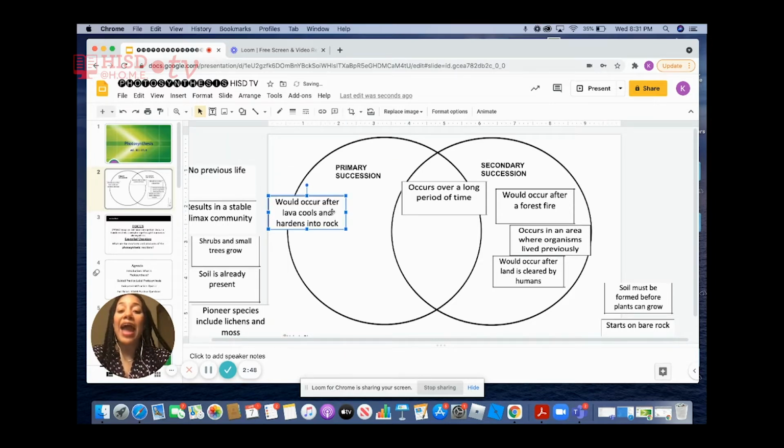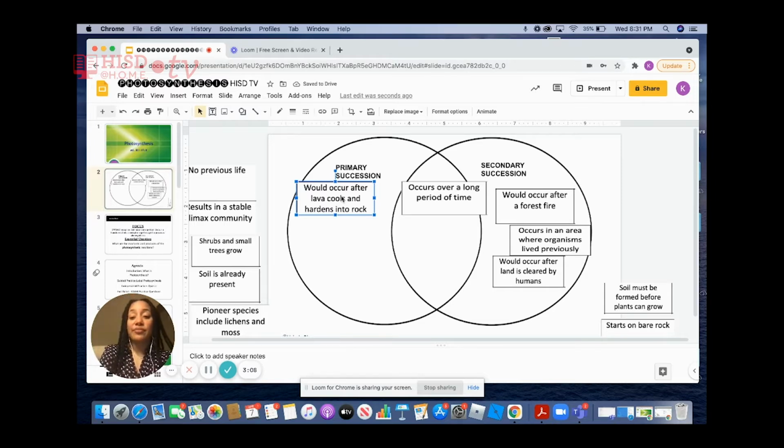So would occur after lava cools and hardens rock. So would that be primary succession, secondary succession, or both? Yes, primary succession always occurs on rock. So when that lava cools and creates that rock, that's when we're going to see primary succession occur.